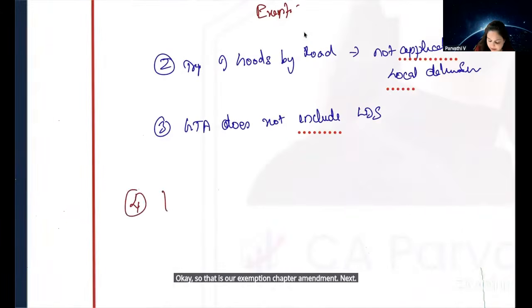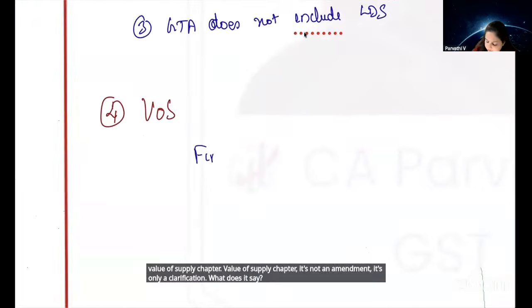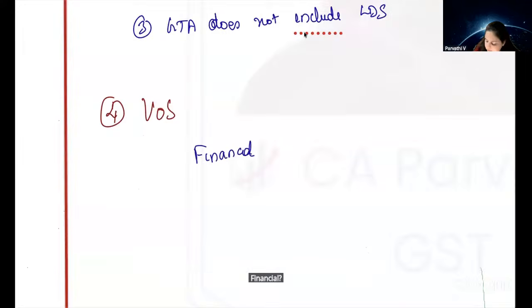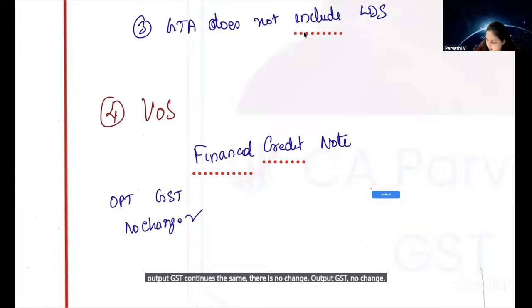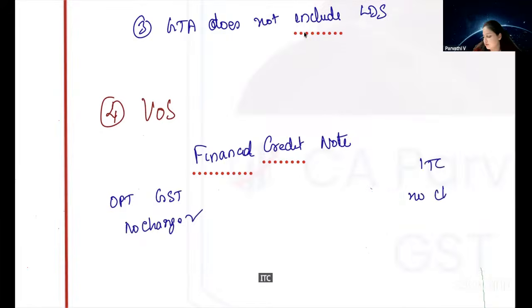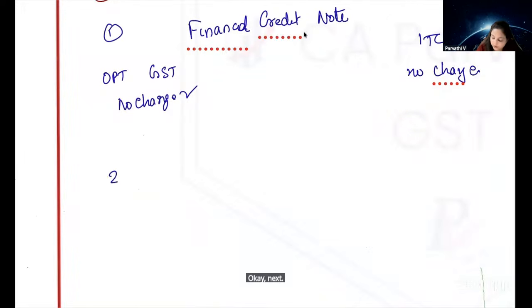Next, value of supply chapter. It's not an amendment, it's only a clarification. What does it say? Financial credit note. Is there any GST implication? Output GST continues the same. There is no change. Output GST, no change. ITC also no change. Okay, next. What did we learn in value of supply amendment?